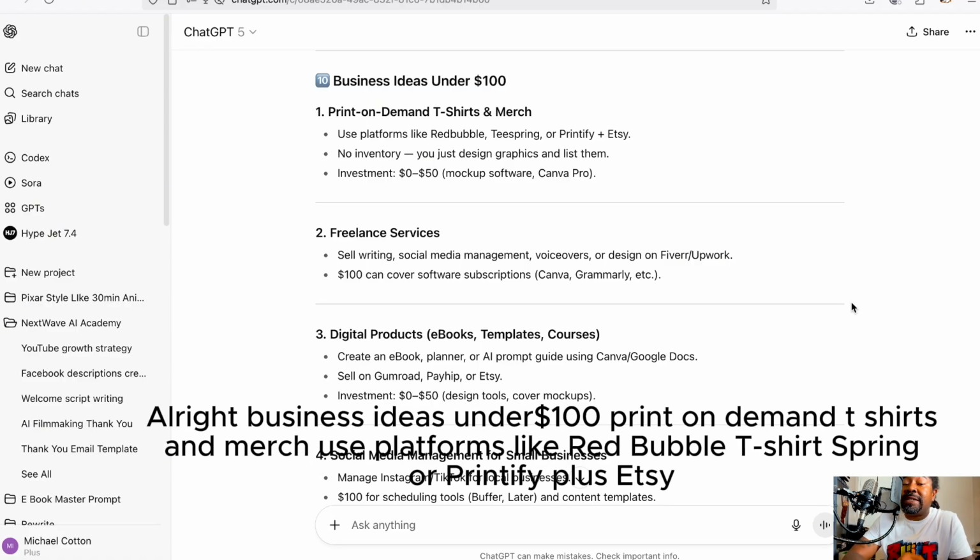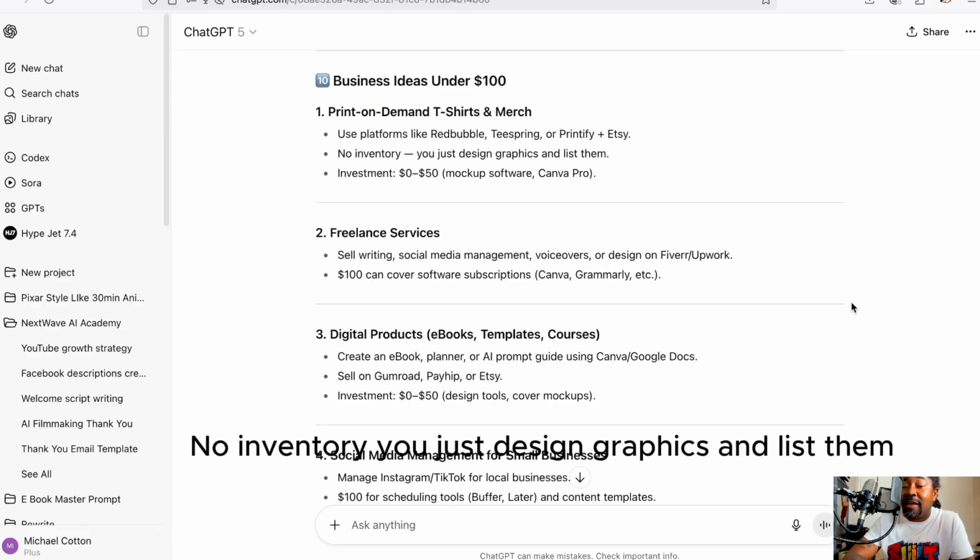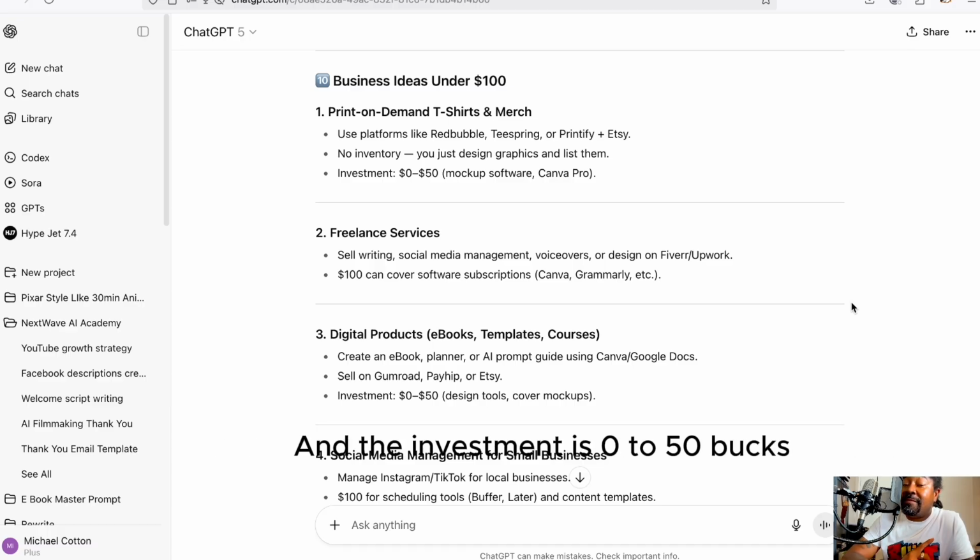All right. Business ideas under $100. Print on demand t-shirts and merch. Use platforms like Redbubble, TeeSpring, or Printify plus Etsy. No inventory. You just design graphics and list them. And the investment is $0 to $50.